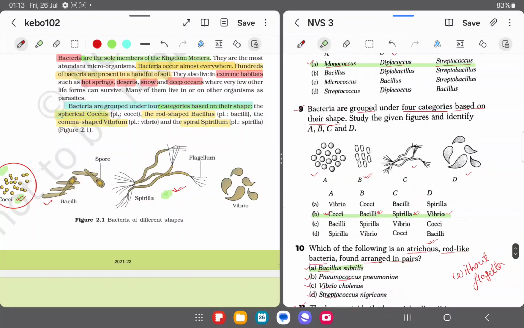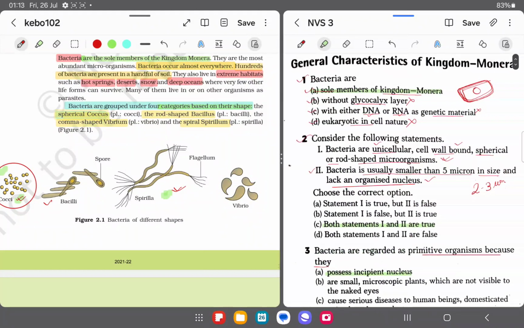Okay, so these are few MCQs that we have solved today. In next video we'll be discussing some more MCQs. Okay, so it is very important to study, to read the NCERT line by line if you want to crack any competitive exam. Okay, so up to this you will study.